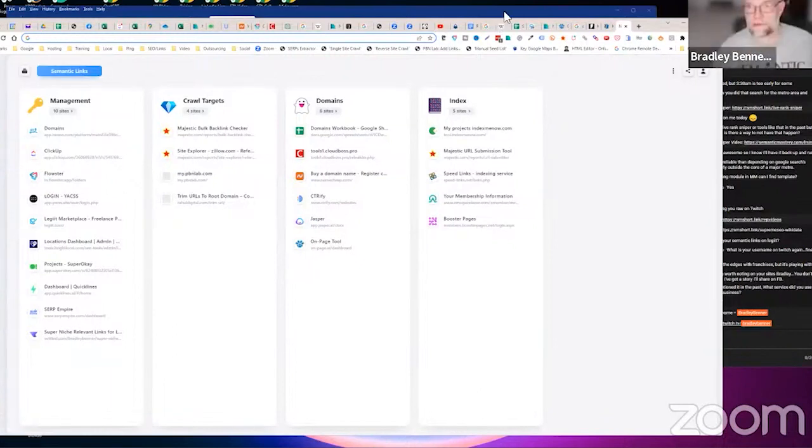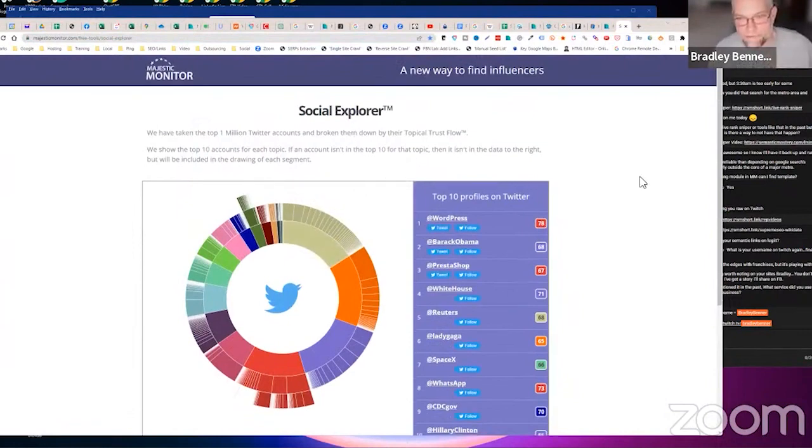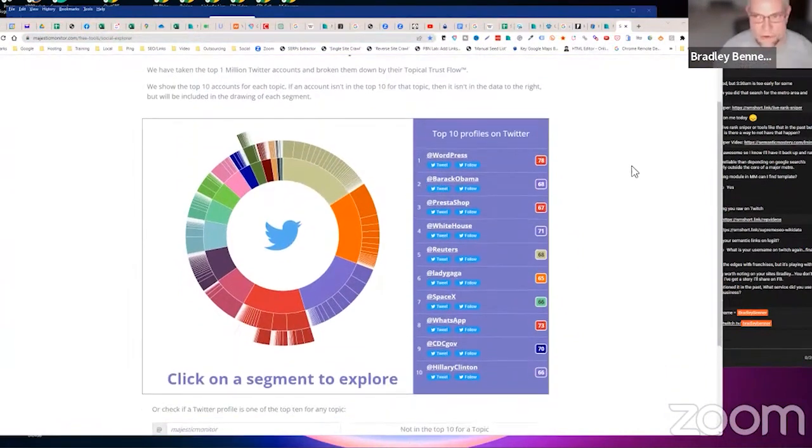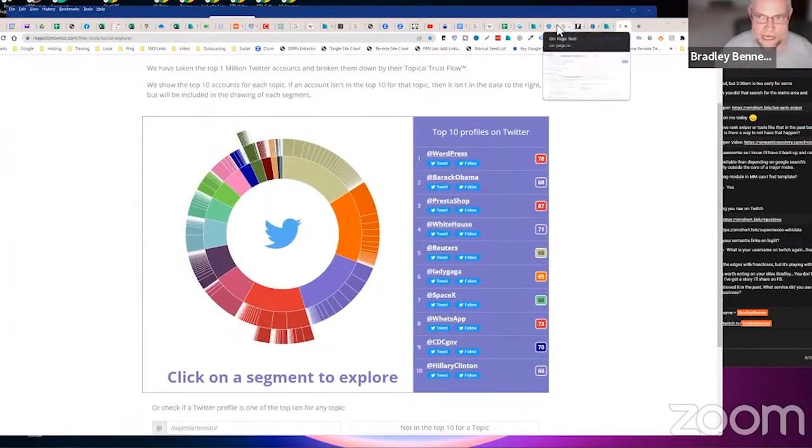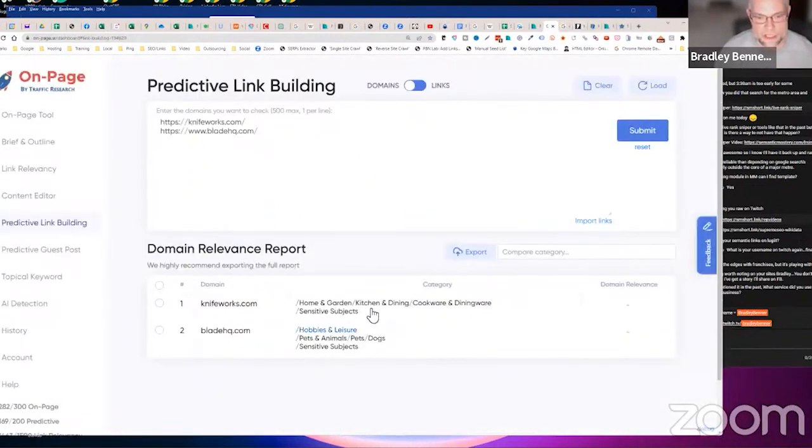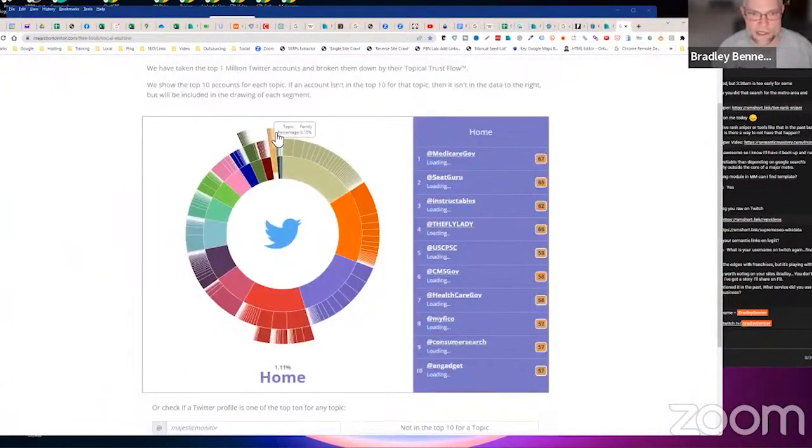Okay. So this is Majestic's diagram of Majestic's topical trust flow categories. Google's NLP categories are not the same, but there are a lot that are very similar. So I would look at home and garden, kitchen and dining, cookware and diningware. I know there's home/gardening because that's one of the ones that I use a lot for tree service stuff. It's way down here at the end. Sometimes it's hard to see it, but there's home/gardening right there. So that's one of them.